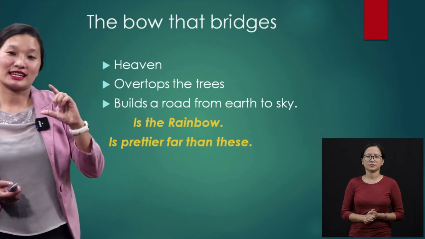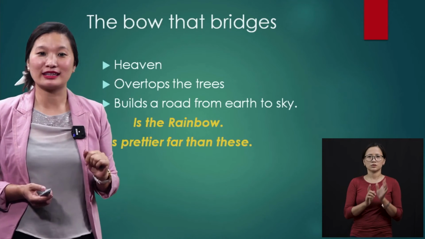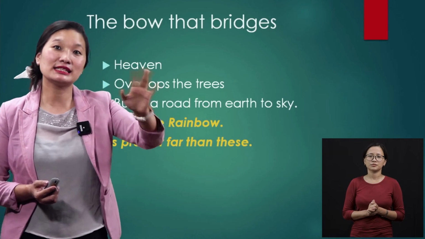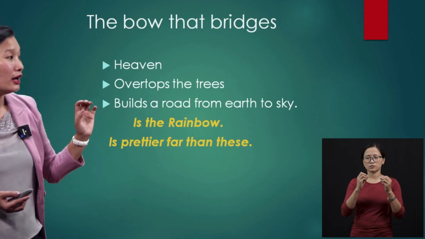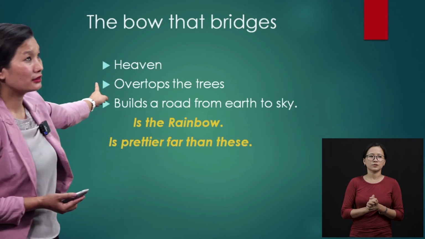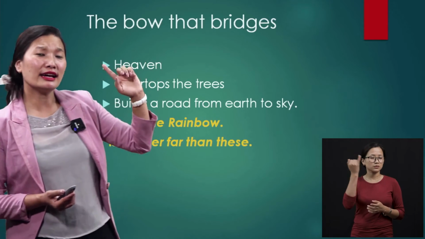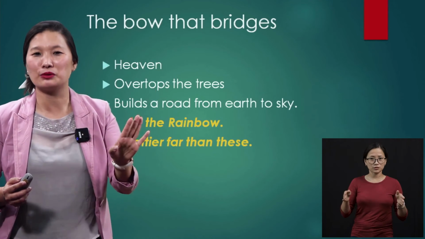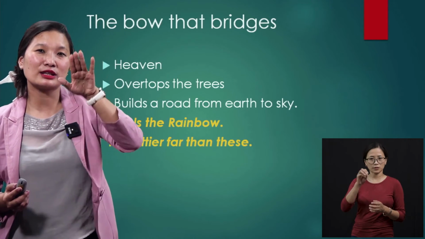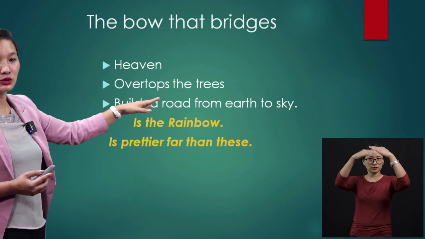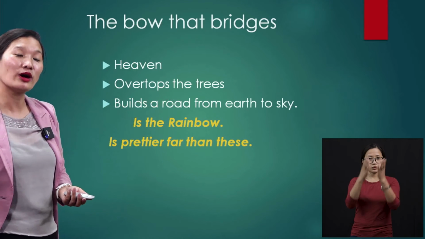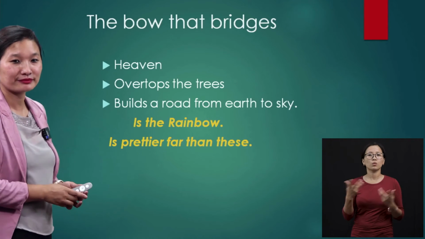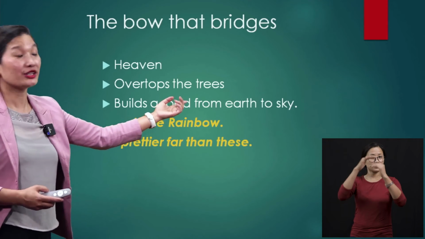And we are going to discuss one thing here. I'm not going to show you the picture right now. The bow that bridges, okay? You know what a bow is, right? Curve. C is in the shape of a bow, okay? And so the bow that bridges heaven, imagine, is there any kind of bridge between heaven and earth? I'm sure you have never seen a bow that takes you to heaven, isn't it? Overtops the trees, and that bow used to go above the trees. Now I want you to make a guess. What will that be? It builds a road from earth to sky.